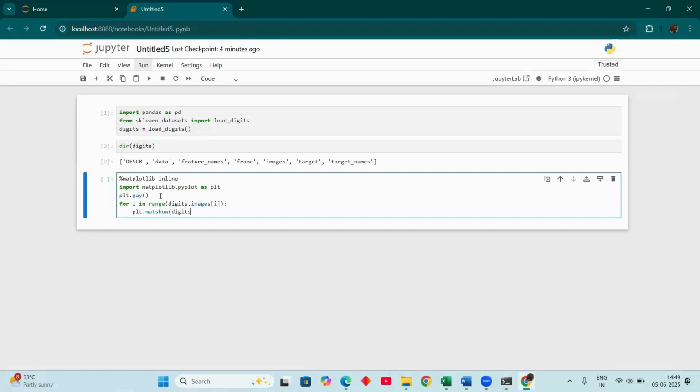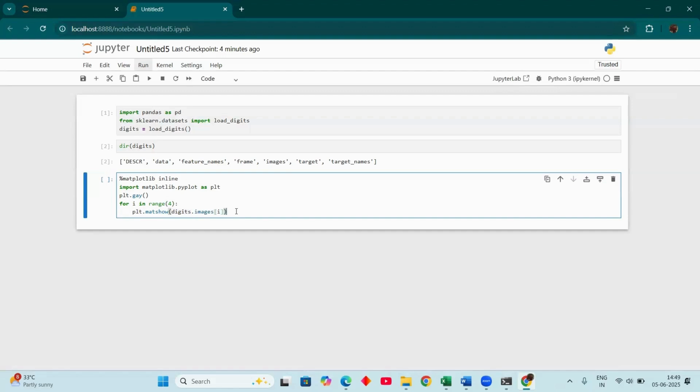Okay. Now for matshow, I'm importing images, right? From here, instead of i in the range, I want to mention the range. I am writing the compression code, it is a habit of mine, so sorry for that. I want to print up to 4. Here I want to print it again.